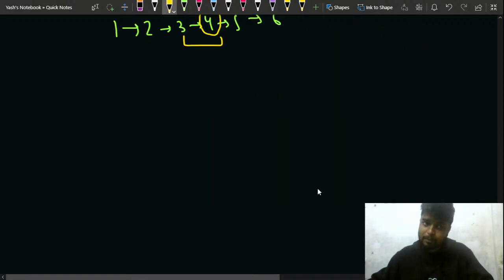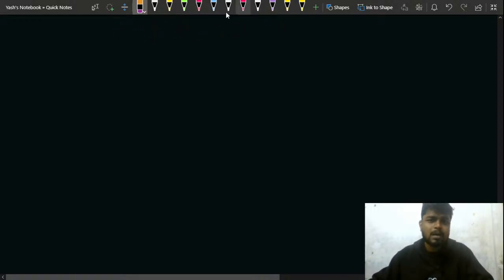So the first approach to do this problem will be very simple. You can also mention what your approach was while solving this problem. So the first approach.